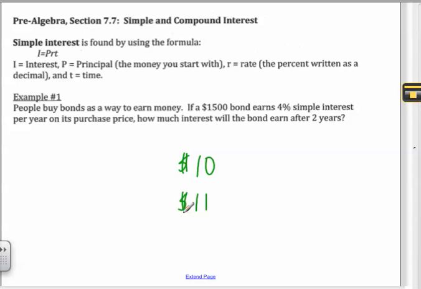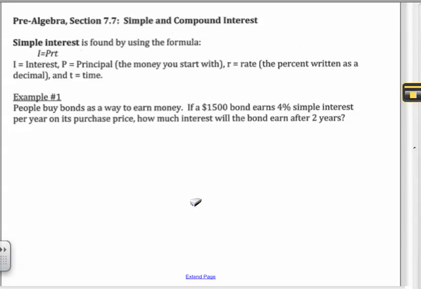But if he doesn't pay me that week, the next week, he's going to have to pay 10% not on the $10 that he borrowed from me, but on the $11. So do you see that he's now paying interest on the money he borrowed from me, plus the interest that he owes me from the first week? So after the second week, we'd have to add $1.10, because he's paying interest on the $10 plus the $1 he owes me from that first week. It's beginning to compound. He's paying more in interest each week. But we're going to get to that in a minute.